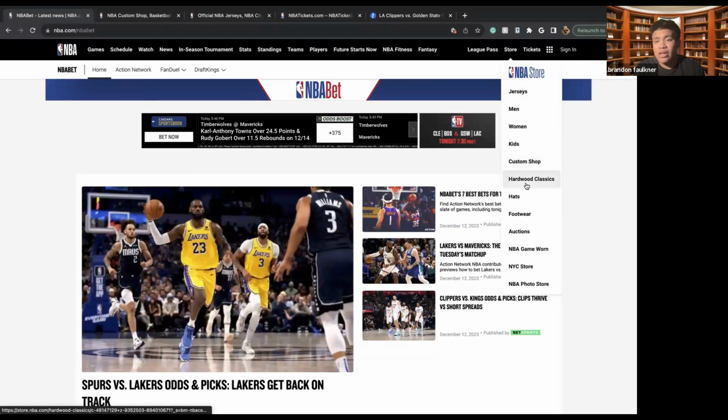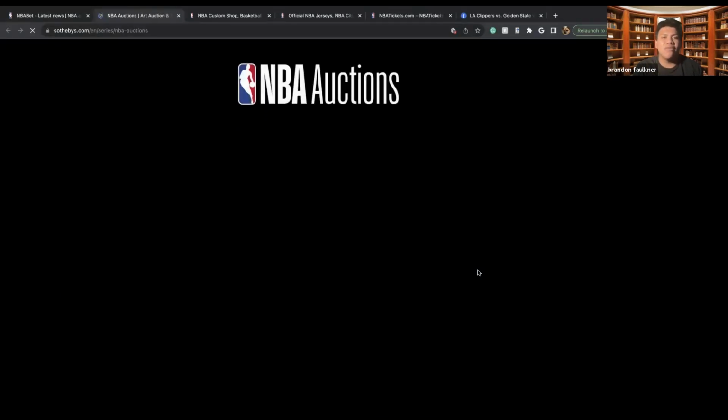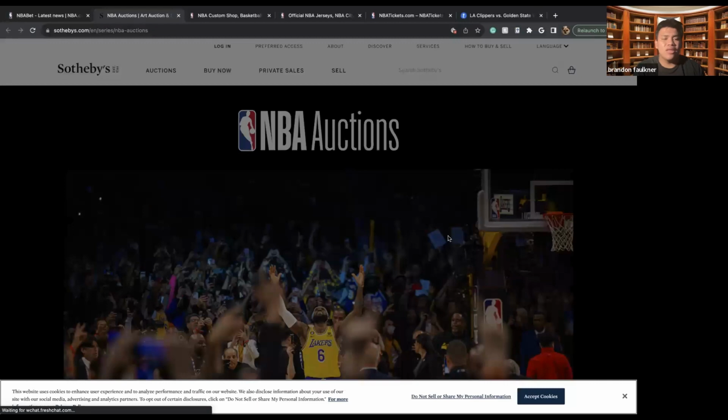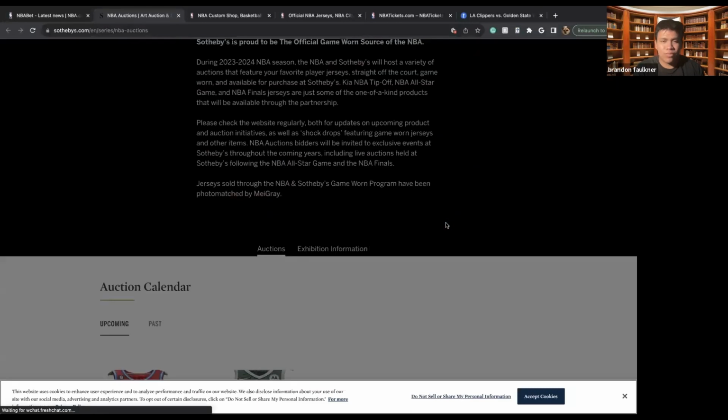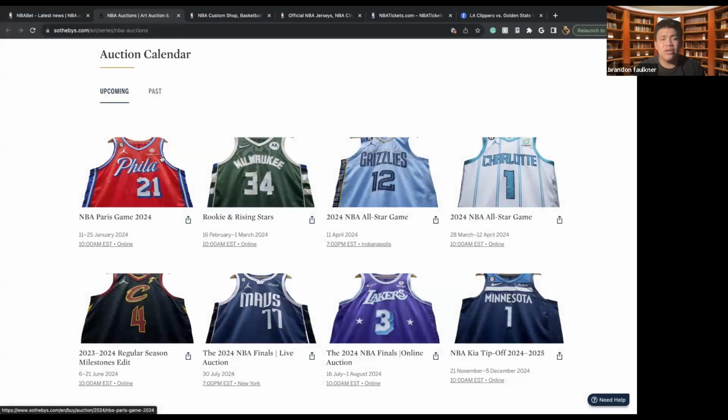What else do we have here? We have kind of like the Hardwood Classics. We have hats, footwear. We have NBA game worn jerseys. So if you're looking for that authentic merch from the games that were worn by actual players, here is your place to come. Unfortunately, you can't just buy it outright. You do have to bet on it.